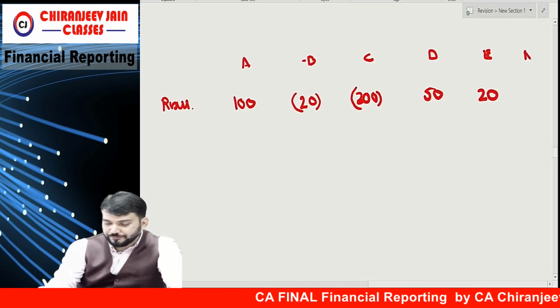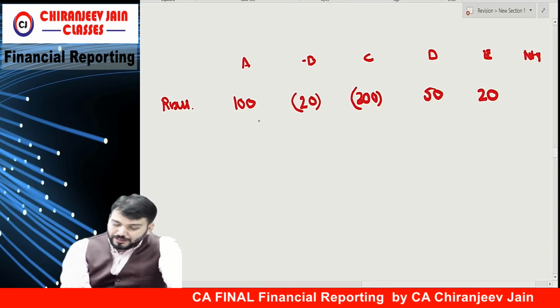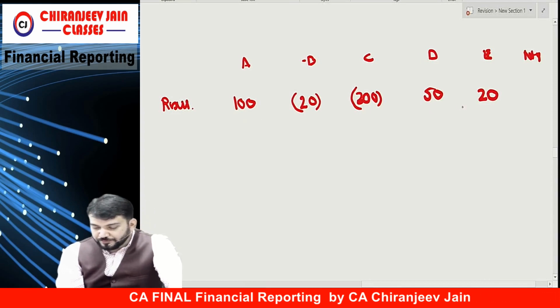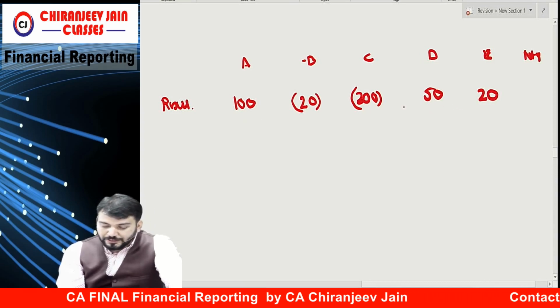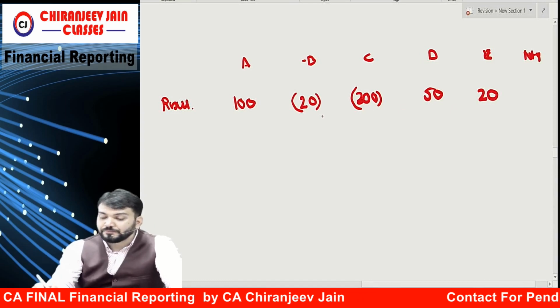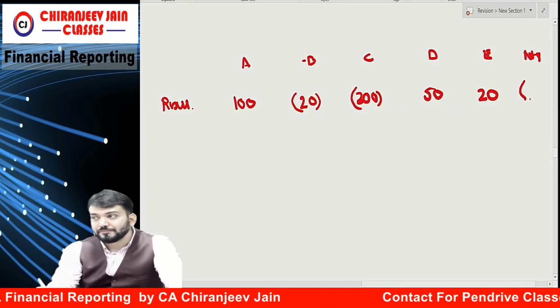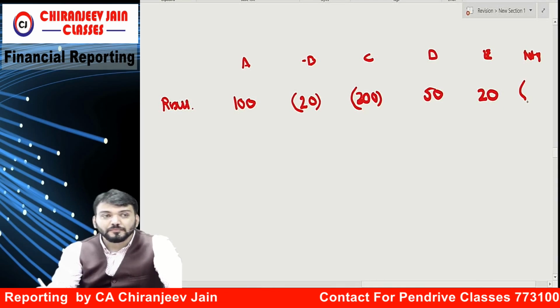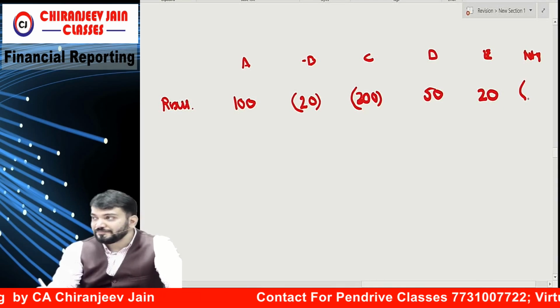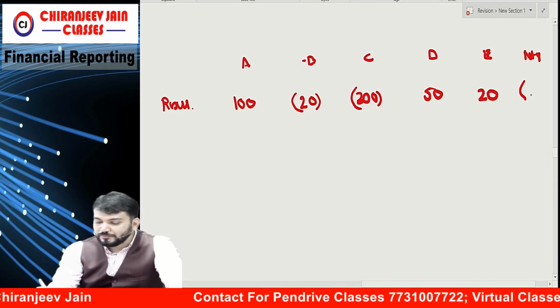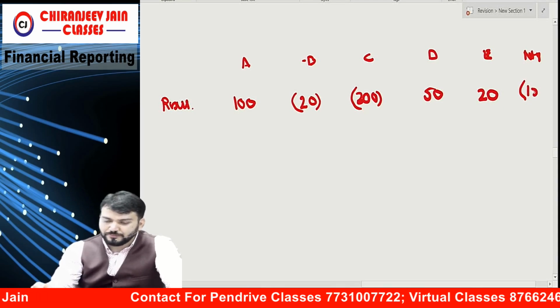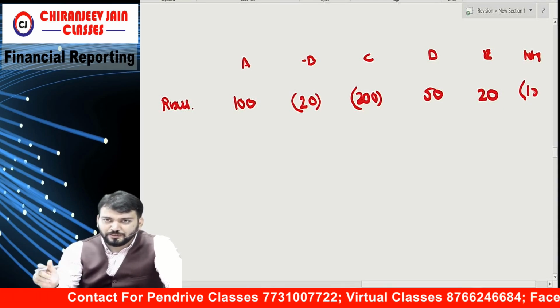Total is what? 100, 50, 20 is 170; minus 320. How much? Net loss is 150.